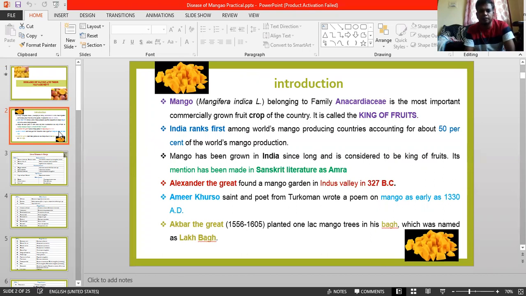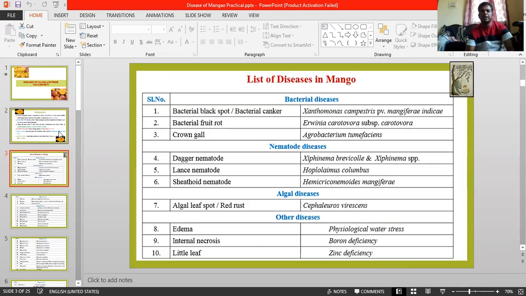I think you know that mango is the king of fruits, and it belongs to the Anacardiaceae family. Historically, this crop was known even during Alexander the Great. Okay, this much is enough regarding that. Coming to the list of diseases: bacterial disease, nematode, algal, other minor physiological disorders, and majorly fungus. Combining all these, there are 48 to 49 diseases in India presently, out of which only 14 are economically important.